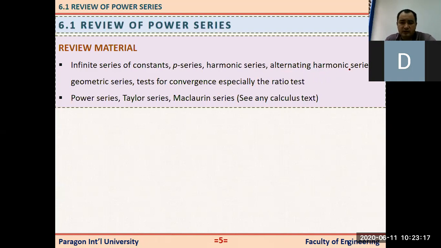We call this the alternating harmonic series: 1 minus 1 over 2 plus 1 over 3 minus 1 over 4 plus 1 over 5 minus, and so on. You should also know about the geometric series.